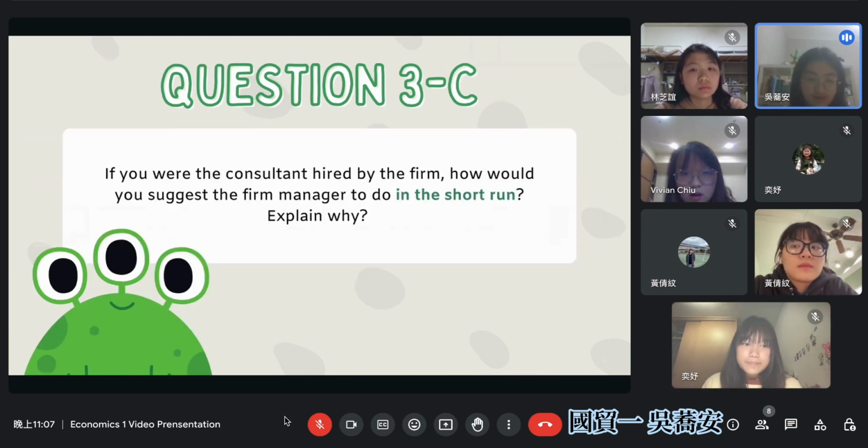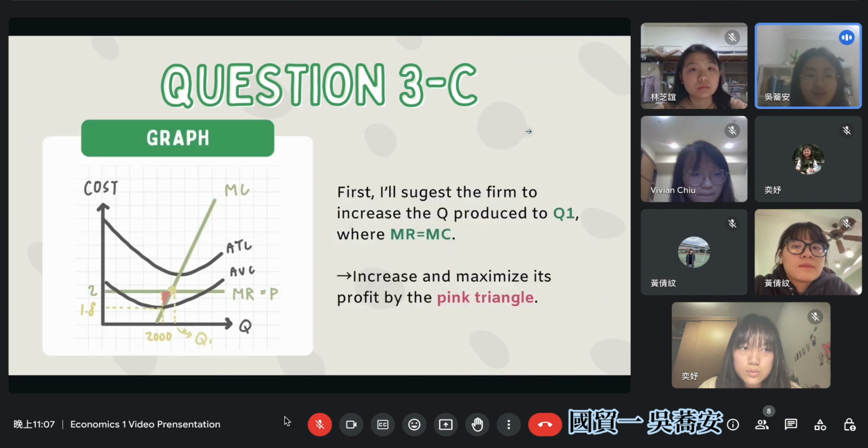And moving on to question 3c. What would you consider advising the manager to do in the short run, and explain why. First of all, according to the graph, I will suggest the firm increase the quantity produced from 2,000 to Q1, where marginal revenue equals marginal cost. By doing so, it can increase and maximize its profit by the pink triangle according to the graph.